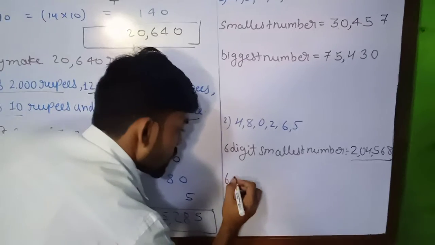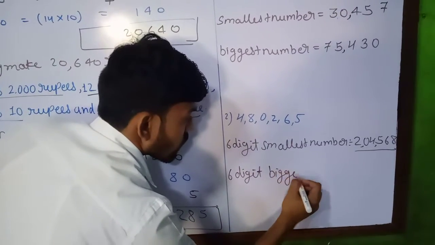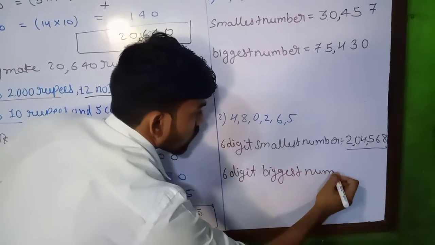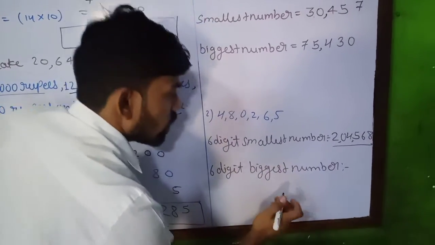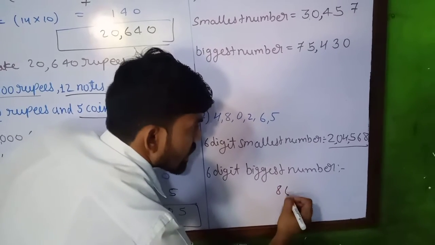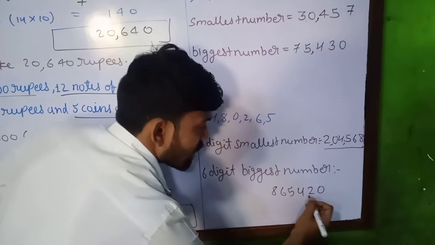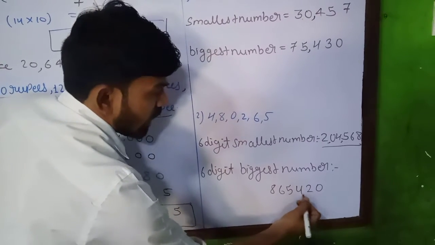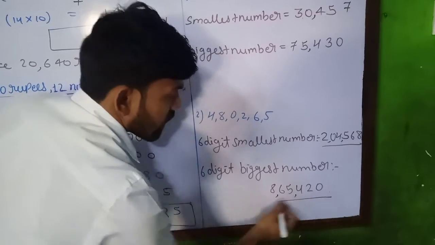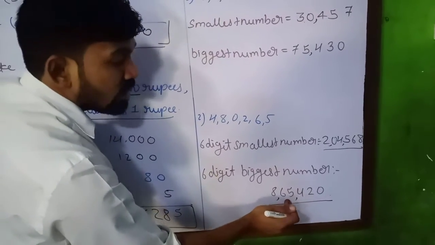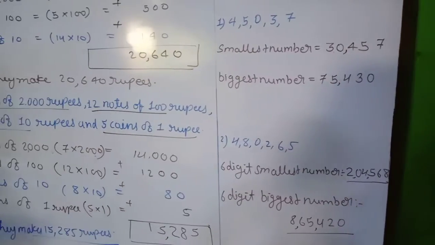The next one, 6-digit biggest number. Reverse that in descending order. Start from 8, 6, 5, 4. Now 2, then 0. Again unit, 10, 100, comma, 1000, 10,000, comma. Means we can say 8,65,420 is the biggest number.